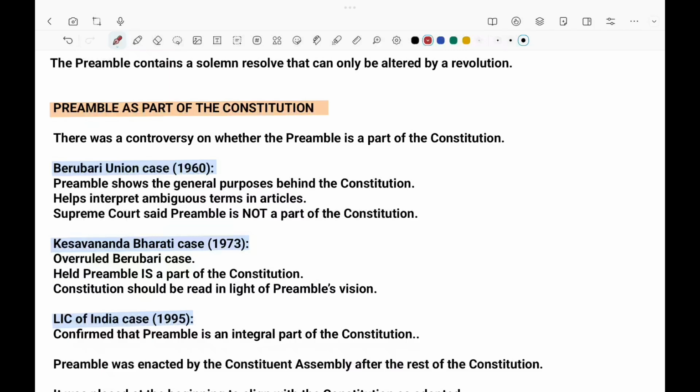Berubari Union is a small territory in West Bengal. After independence, boundary disputes happened between India and Pakistan. At that time, the Nehru-Noon Agreement of 1958 said that in the territorial disputes, Berubari should be given to Pakistan, as it does not belong to India. So the Indian government decided that it would give this territory. But at the time of giving, there was a confusion.